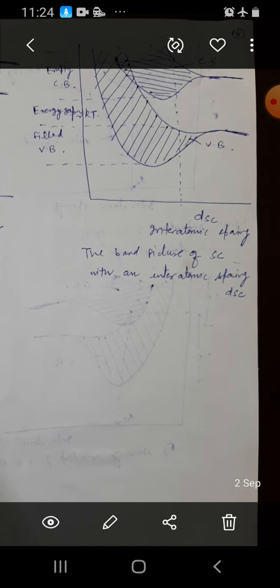The next figure shows the band picture of a semiconductor with an interatomic spacing. In this figure, you can see that there is a filled valence band, there is an empty conduction band, but the difference between them is small, which is shown by kT. So electrons can jump from the valence band to the conduction band.